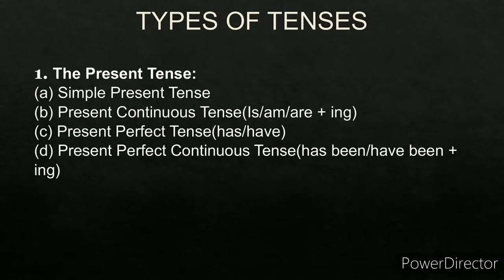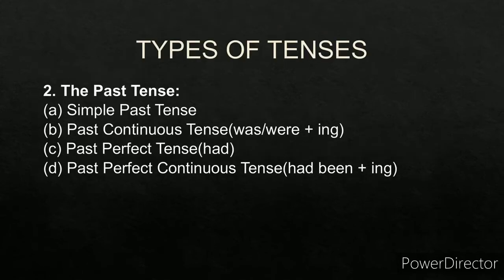Third one is present perfect tense. Since it is present perfect, you have to use either has or have and not had. Had would come in past perfect tense. And last one is present perfect continuous tense. Now there's a combination of perfect plus continuous, so you have to use been, and since it is perfect, you have to use either has been or have been, and since it is continuous, you have to use ing as well. So it becomes has been or have been plus ing.